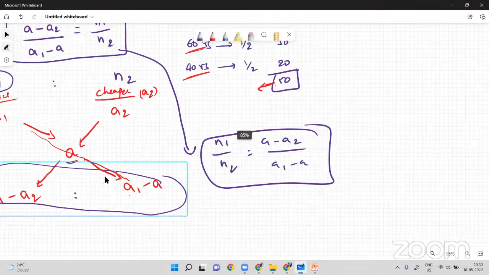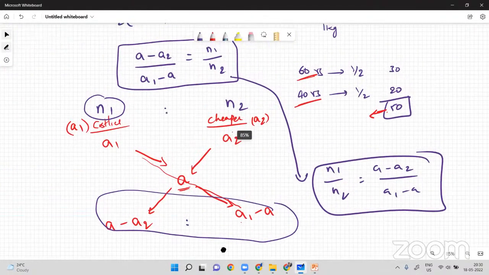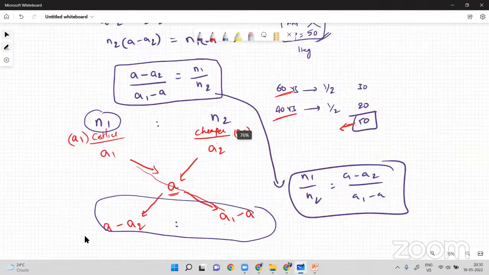Just take a screenshot of this and we'll explain one question. I'll explain one question using this concept. Just take a screenshot. So this is allegations and mixtures.